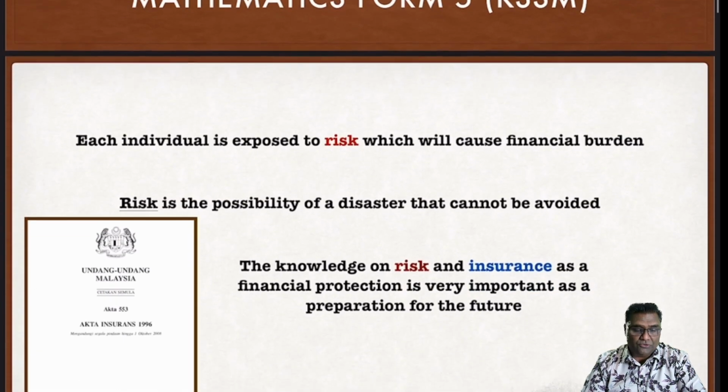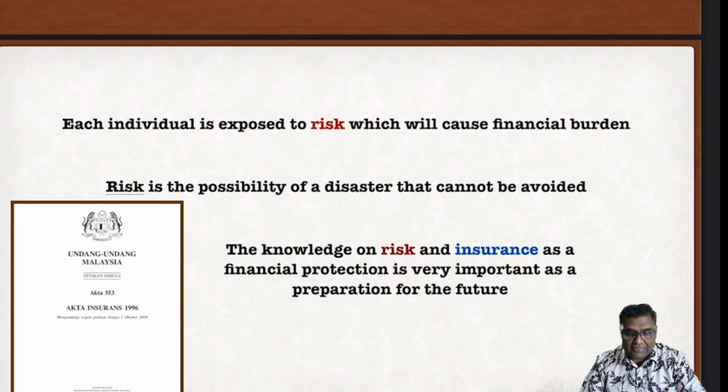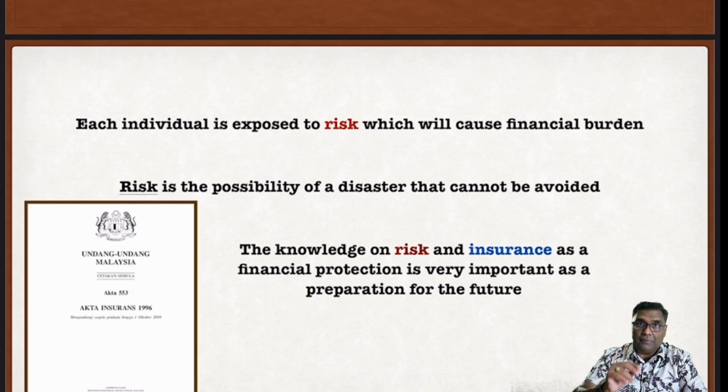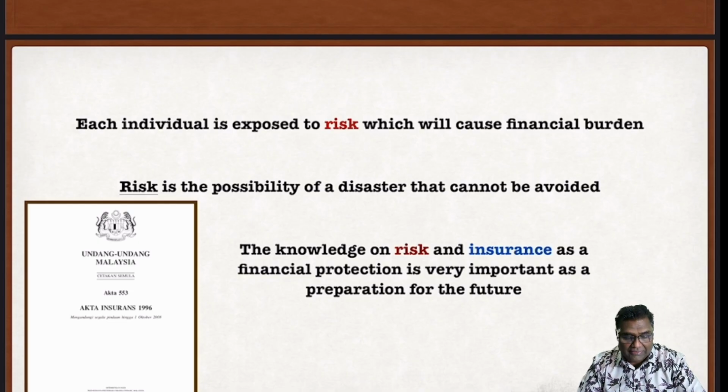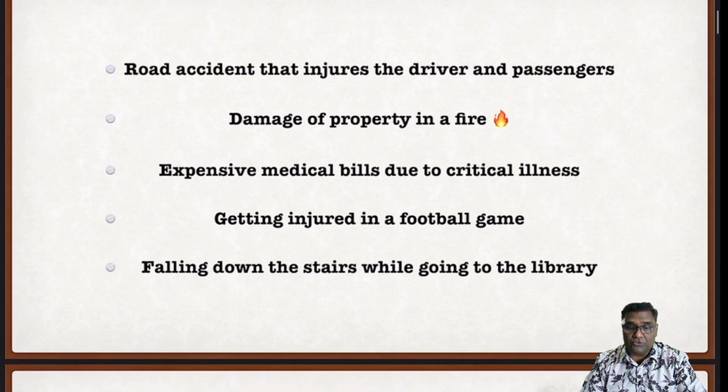What is insurance? You are supposed to understand that insurance deals with a risk exposed which will cause financial burden, the possibility of a disaster that cannot be avoided. Knowledge on risk and insurance as a financial protection is very important for preparation for the future. This is already available in Undang-Undang Malaysia Akta Insurans 1996. Now, let's go to the things that we need to know under insurance.